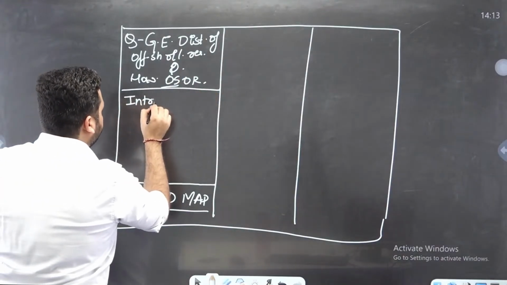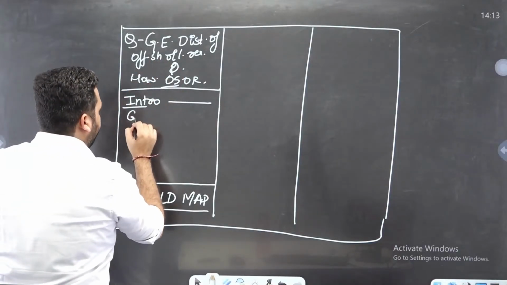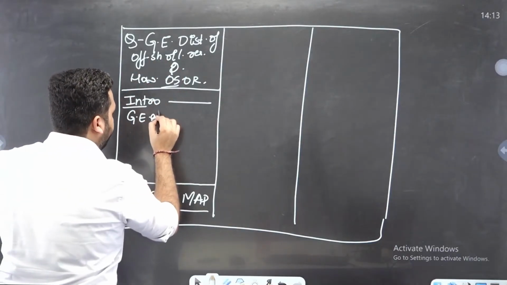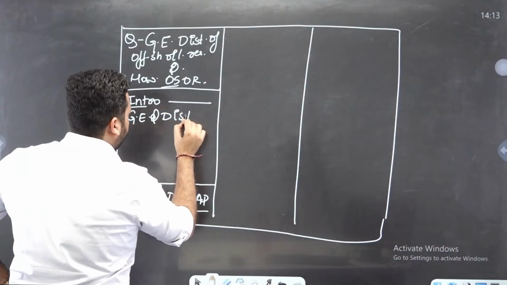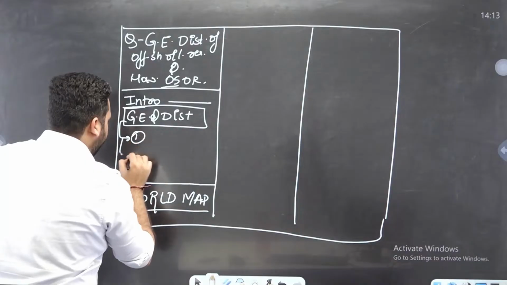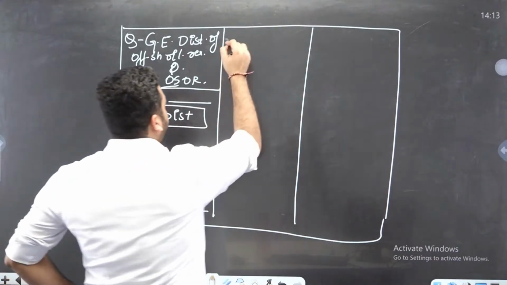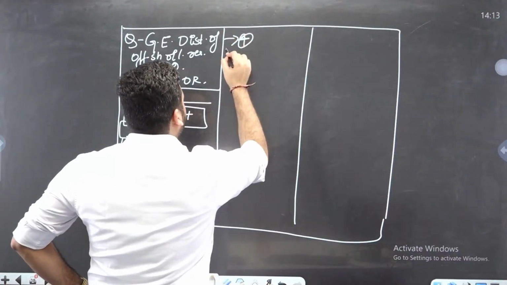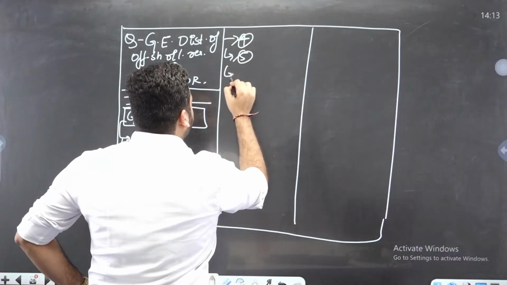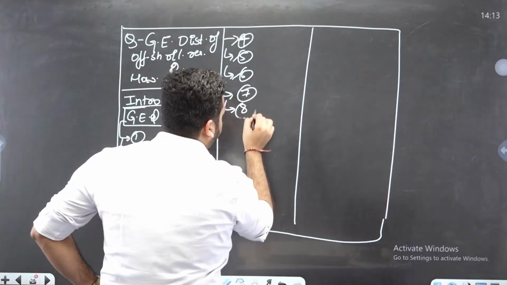Intro. Okay, ठीक है. Geographical explanation and distribution. My first demand, I will start writing geographical explanation and how they are distributed. 4, 5, 6, 7, 8 points.